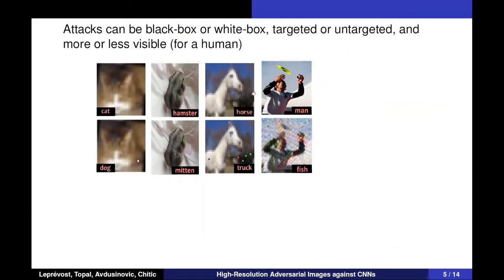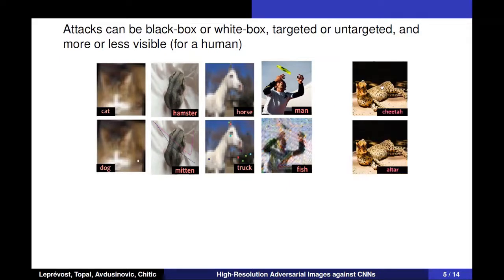Here we can see some samples of attacks. First row is the clean images, second row is the adversarial images. We can see that adversarial images have some artifacts that the human eye can easily distinguish. This is one sample of our attack, where we can see that the differences are indistinguishable by a human eye, even though the CNN recognizes the adversarial one as altar.